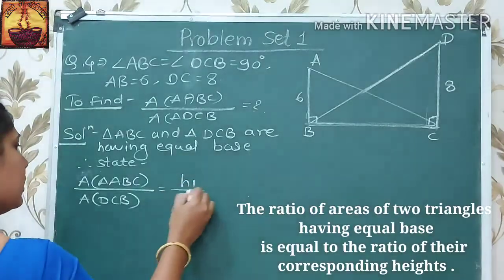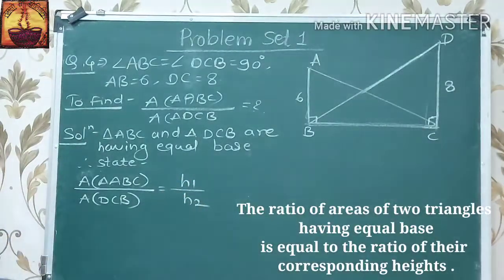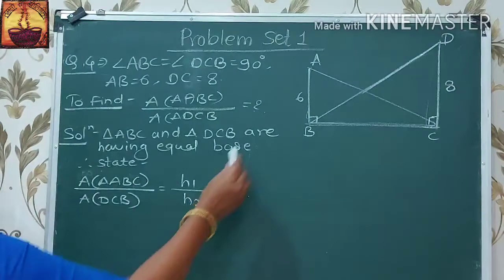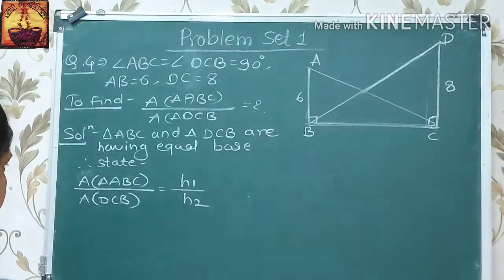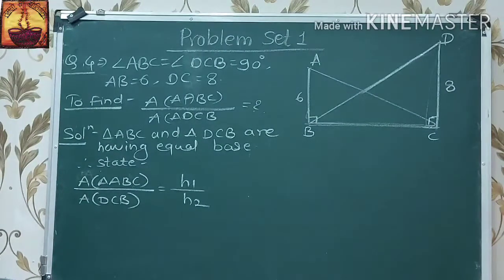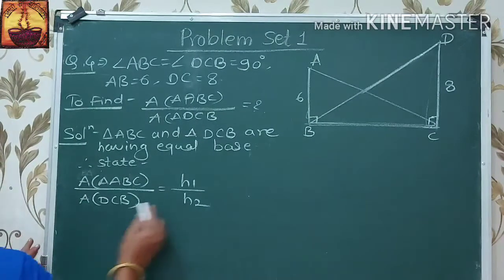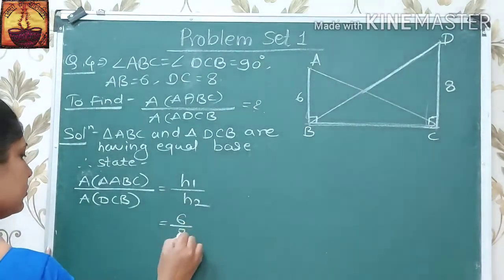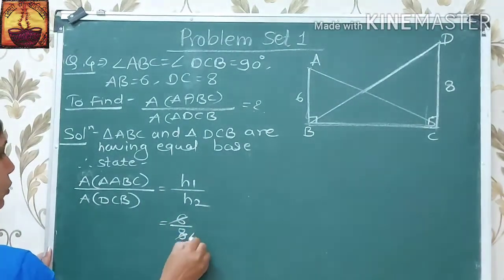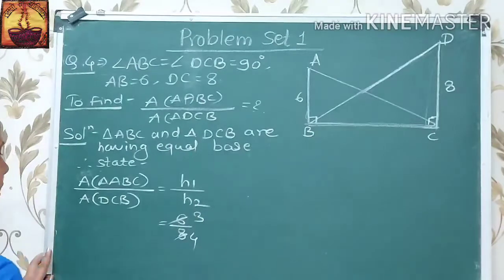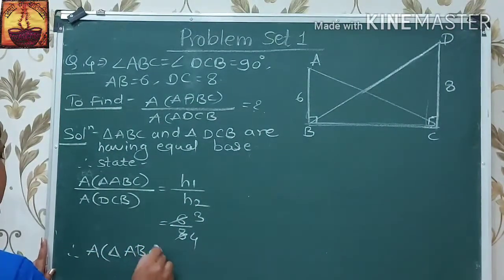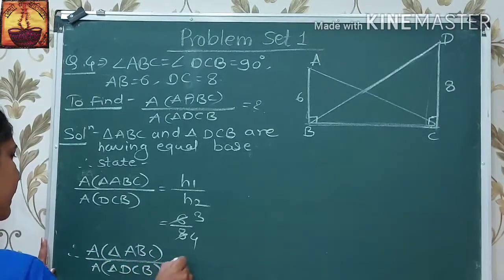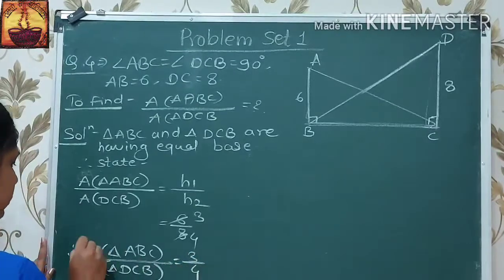Area of triangle ABC upon area of triangle DCB is equal to H1 upon H2. Here H1 is 6 and H2 is 8. Therefore, 2 fours are 8 and 2 threes are 6. Therefore, this ratio, area of triangle ABC upon area of triangle DCB, is 3/4.